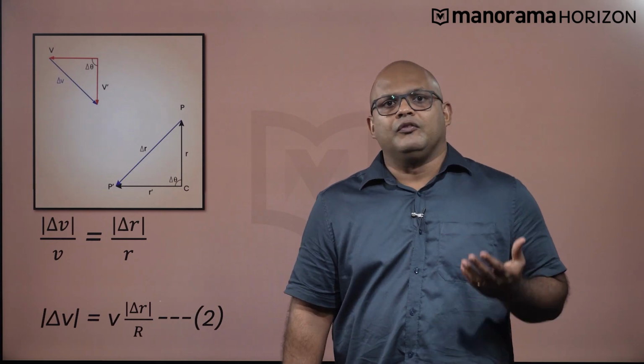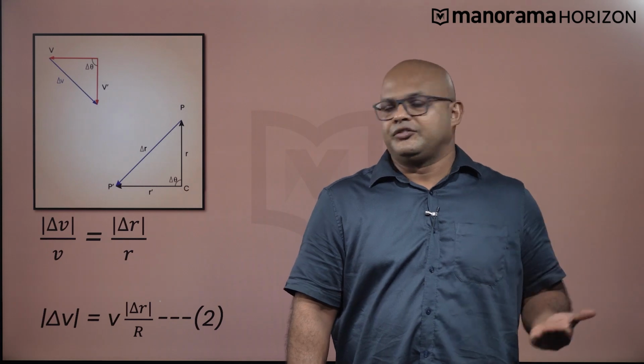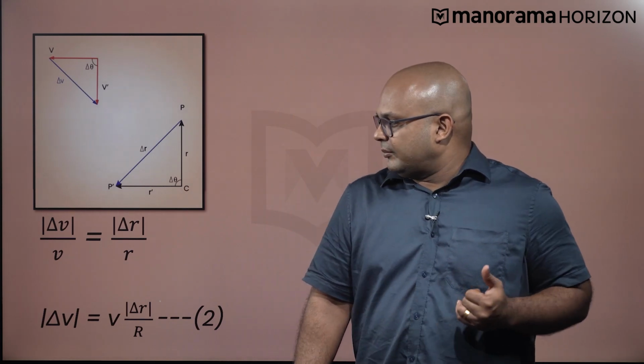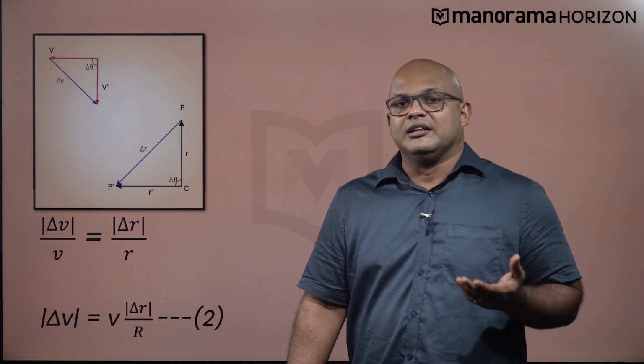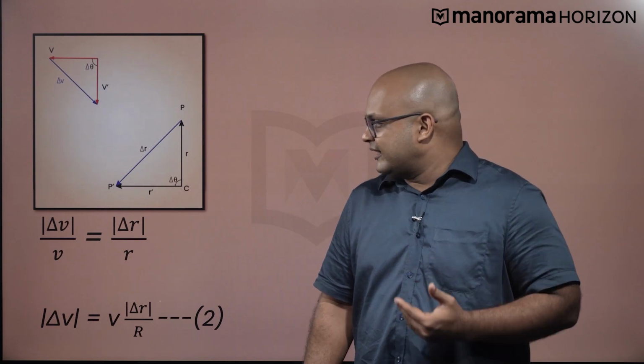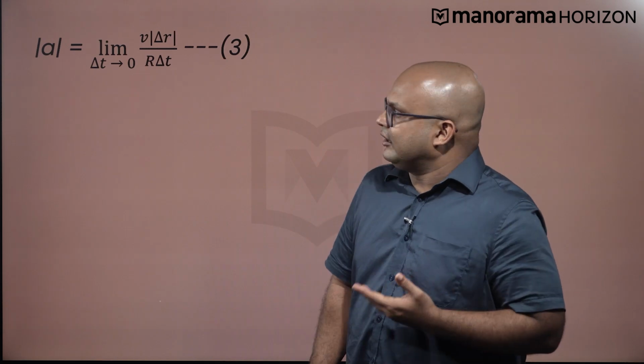Therefore, the ratio of the base length to the side length for one of the triangles is equal to that of the other triangle, and this is given by delta v by v equals delta r by r. So this gives us that the modulus of delta v is equal to v times the modulus of delta r by capital R. Equating equation 2 to equation 1, we get a new relationship.